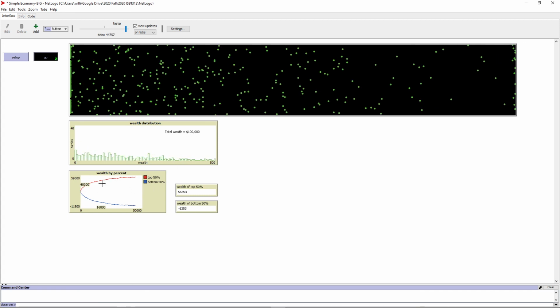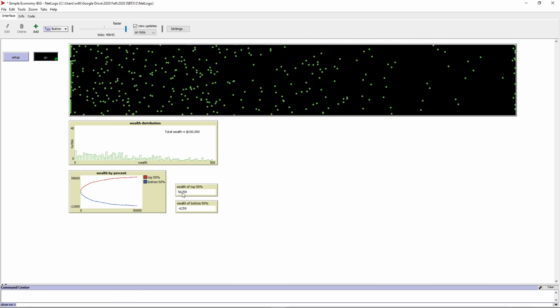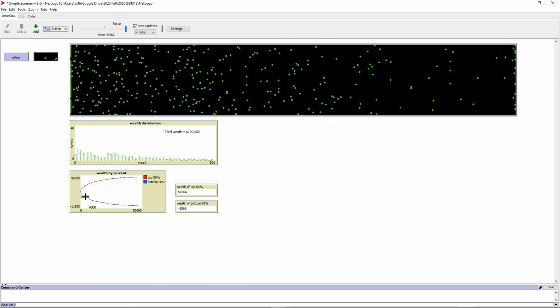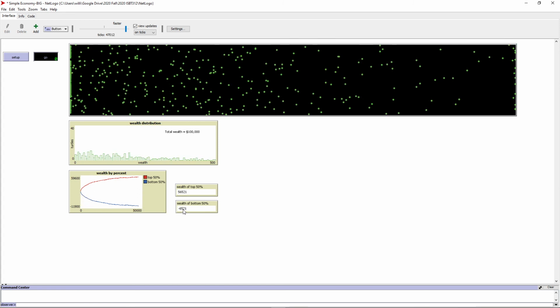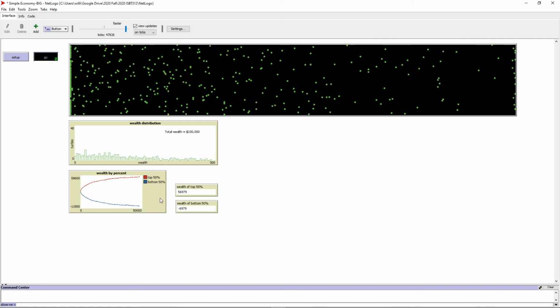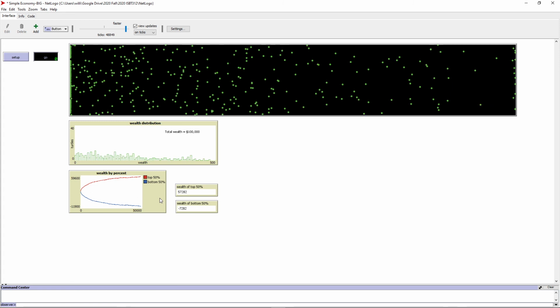But look, if you look at the shape of this wealth by percent, the top 50% is really taking off. They have lots of money. They're doing great. And it looks as if the bottom 50% are getting really, really in debt. It looks like adding debt didn't solve anything. It may have made the system worse. Okay? Wow.